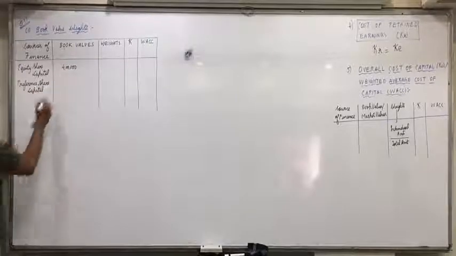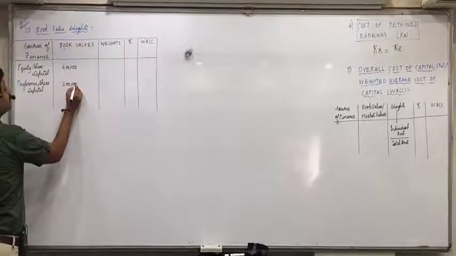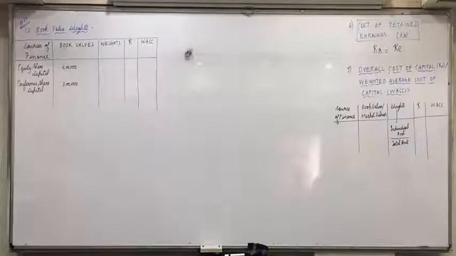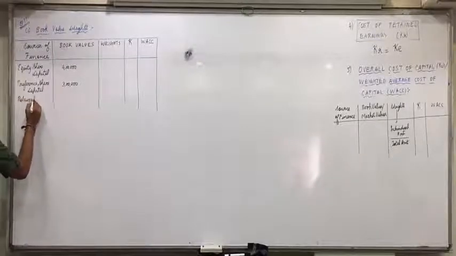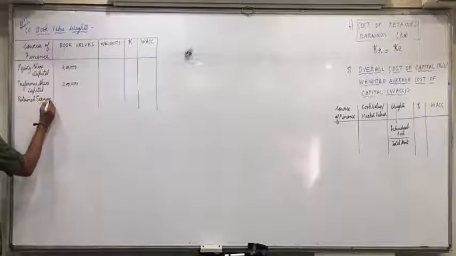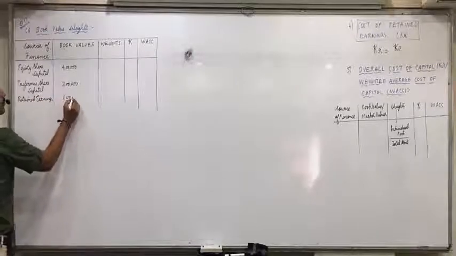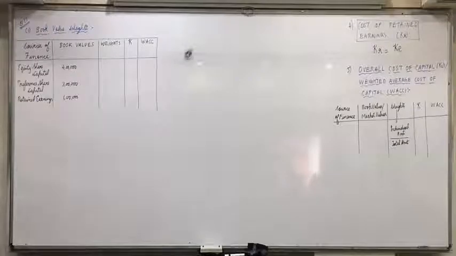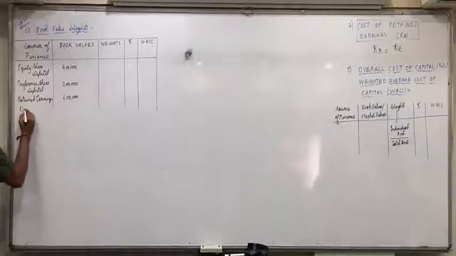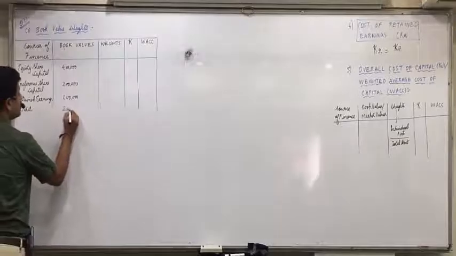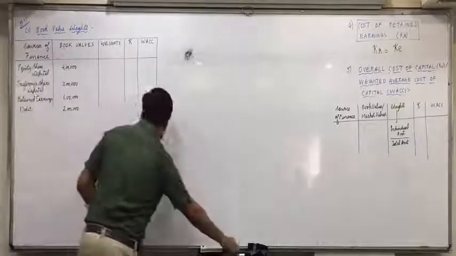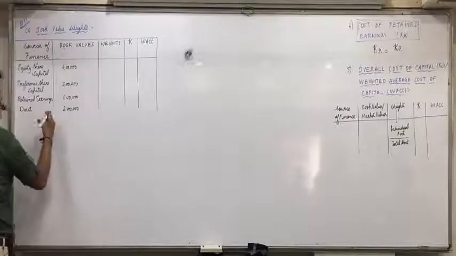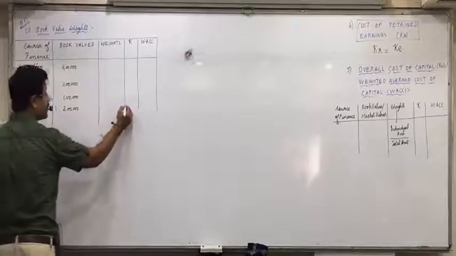What is the book value? 3 lakhs. Then third is retained earnings, 1 lakh. And fourth is debt, that is 2 lakhs. Are you okay with this? So the total is already given as 10 lakhs, otherwise we can't do that.